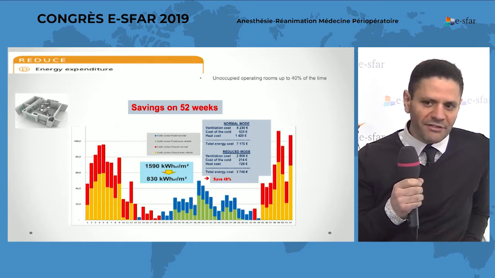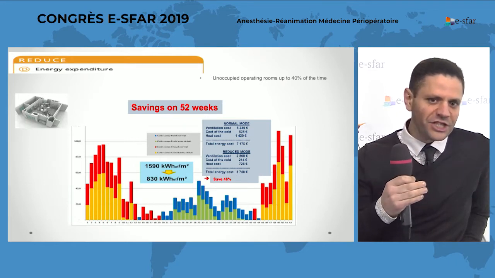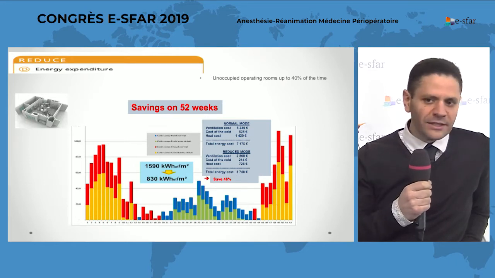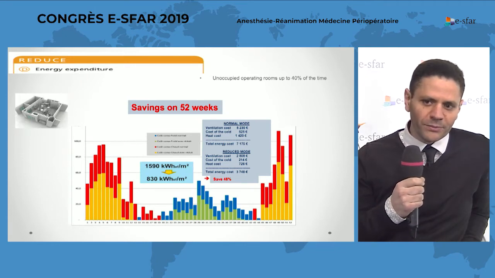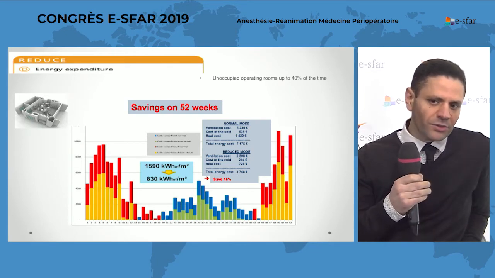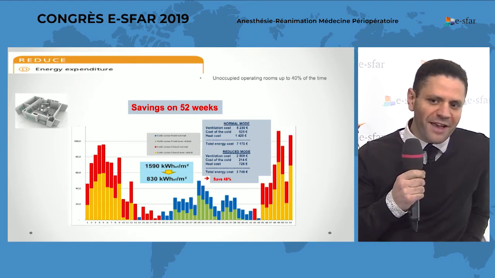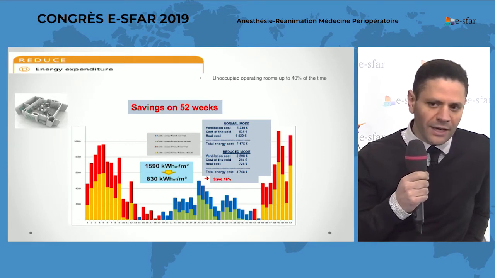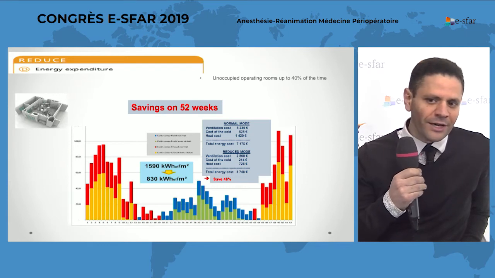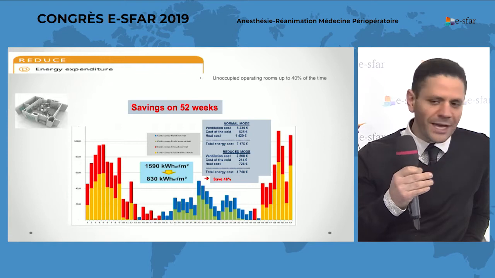So to save energy in my hospital, we have shut down the ventilation and the lighting in the non-used operating room. We had a consumption of about 1,500 kilowatt hour per square meter, and we could reduce it by half.